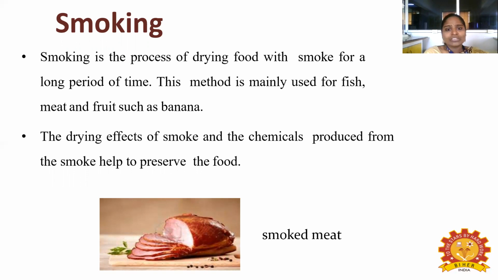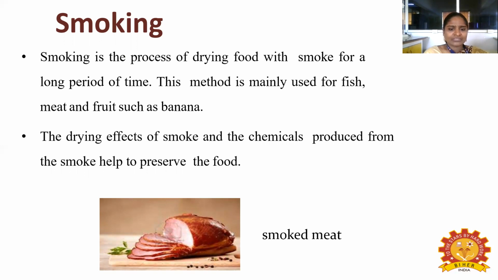We are going to give smoke to the food. Which foods can be preserved using the smoking method? Fish, meat, fruit, particularly banana. In the image, you can see the smoked meat.